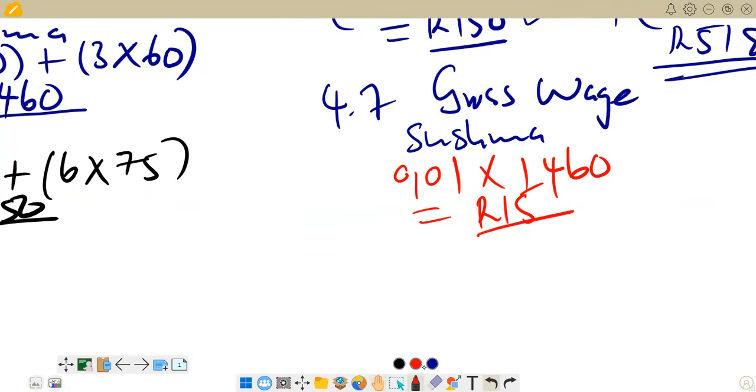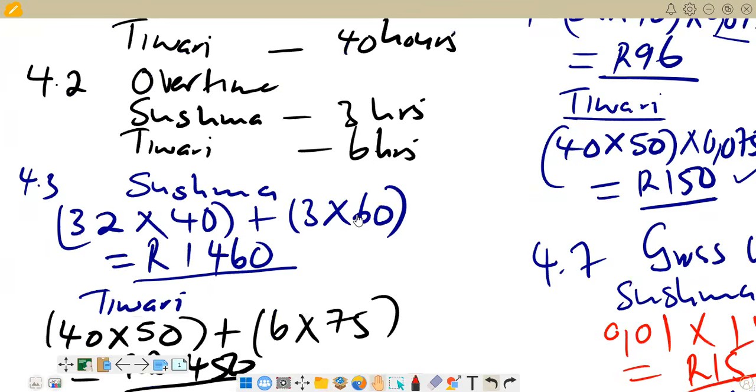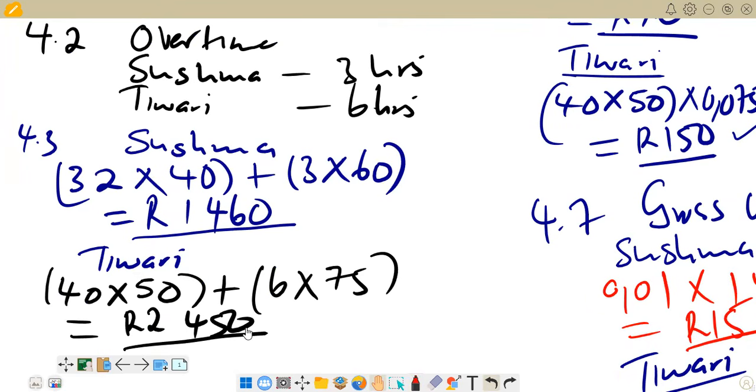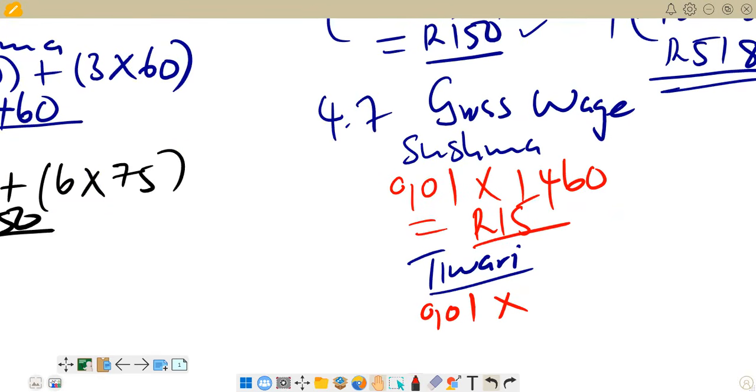Then we also consider Tiwari. So here now we are having Tiwari. For Tiwari, the same thing that we are doing, we are saying 0.01, then we multiply by the total that we have for gross wage. For Tiwari, you can recheck it's here, it's 2,450. That's the gross wage for Tiwari. So we multiply here 2,450.